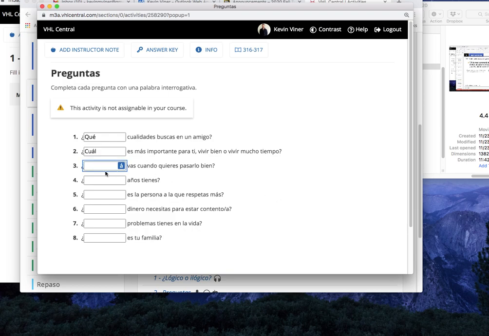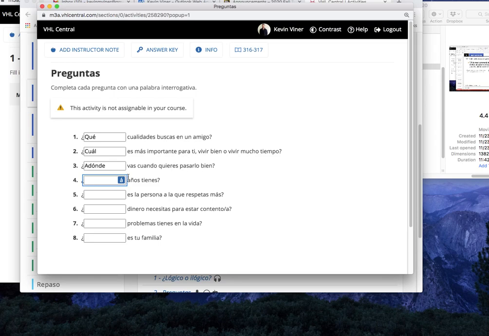Okay, tres. Blank vas cuando quieres pasarlo bien. Pause. And we're back. Here we'd have to say ¿a dónde? ¿A dónde vas? So where? To where do you go when you want to have a good time, right? So ¿a dónde often goes with the verb ir. So that's a little simple way to remember that.